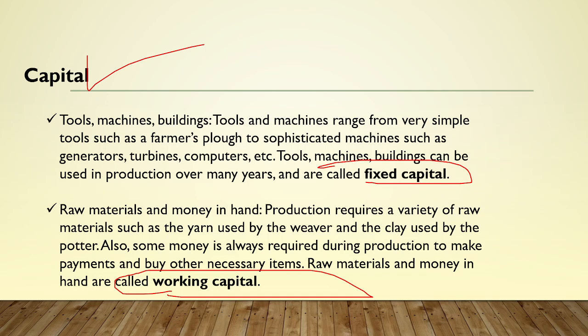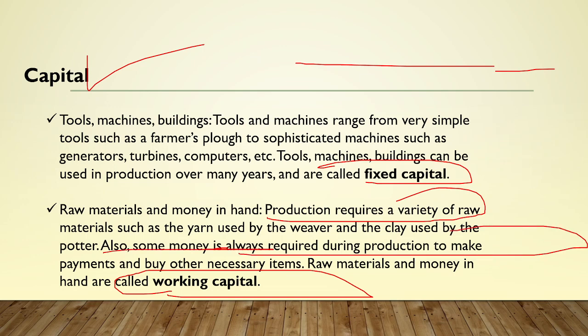The other kind of capital we have is the working capital. We need raw materials. We need to buy raw materials every single day or weekly or yearly, right? But we need to work on them. We need some kind of capital to work upon the resources we have. So the production requires a variety of raw materials such as yarn used by the weavers and the clay used by the potters. Also, some money is always required during the production to make payments and buy other necessary items. So raw materials and money in hand are called the working capital. So these are two kinds of capital which have been talked about in this particular chapter, fixed capital and the working capital. We have talked about the third factor of production, that is capital.